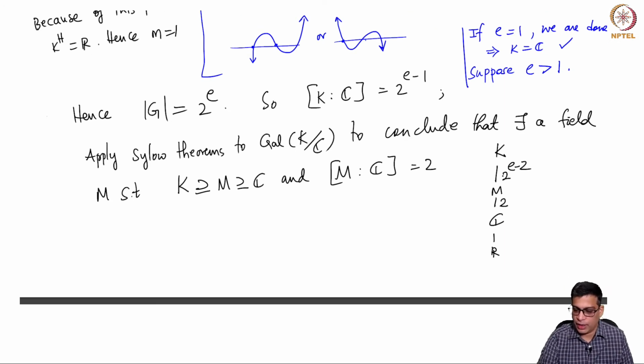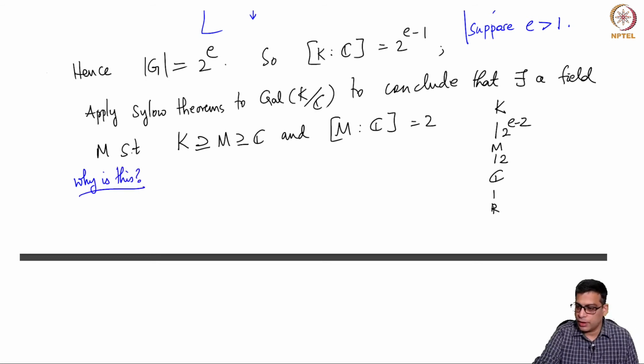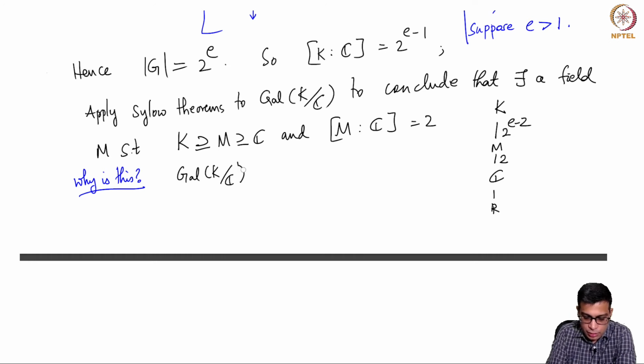So if K is, this is already 2, then K equals M, but otherwise I can always take a smaller extension with degree 2. So why is this? The reason for this is G, the Galois group of K over C, has order 2 power e minus 1, which is of course at least 2.